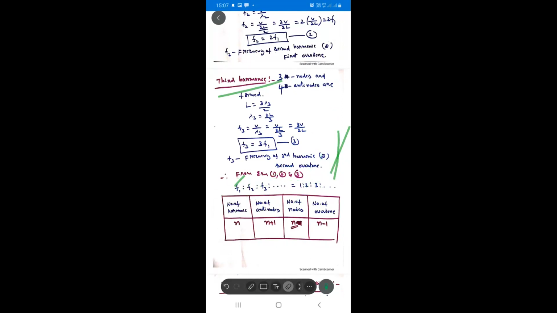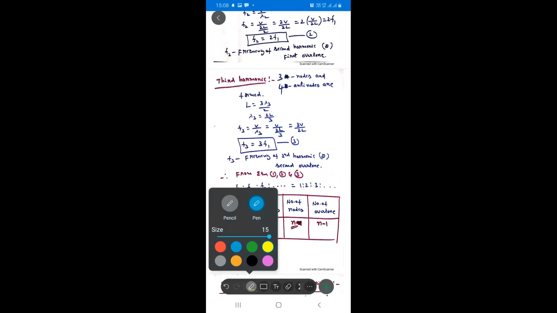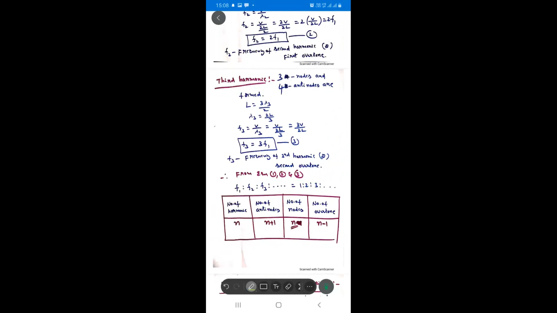Now see here the relation. I simplified it to tell it very easily, so in which harmonic how many nodes and antinodes form, and which harmonic equals which overtone. With the help of this, you can say it very easily. Take the number of the harmonic as n: the number of antinodes formed is n plus 1, the number of nodes formed is n only, and the number of overtones is n minus 1.